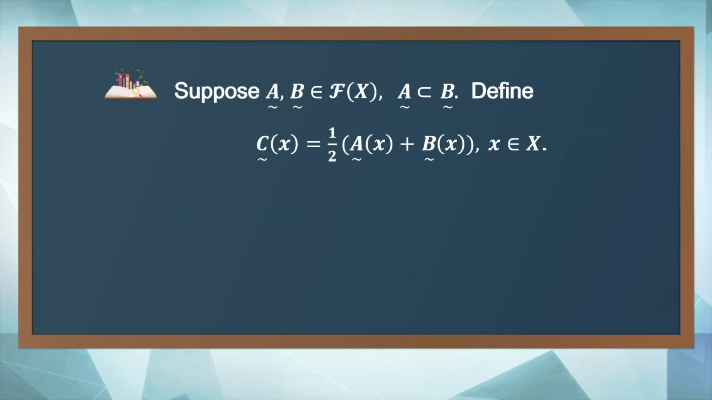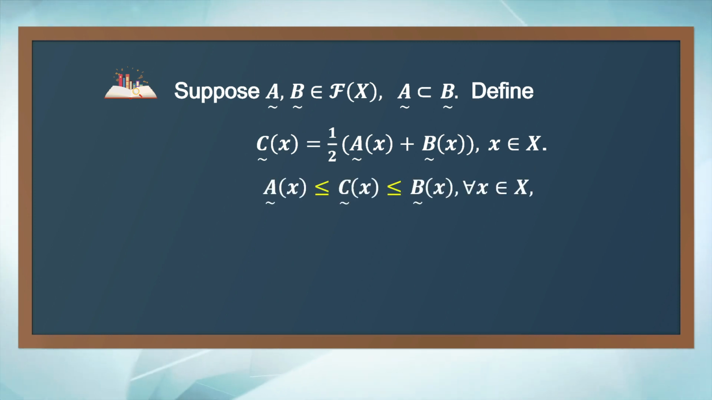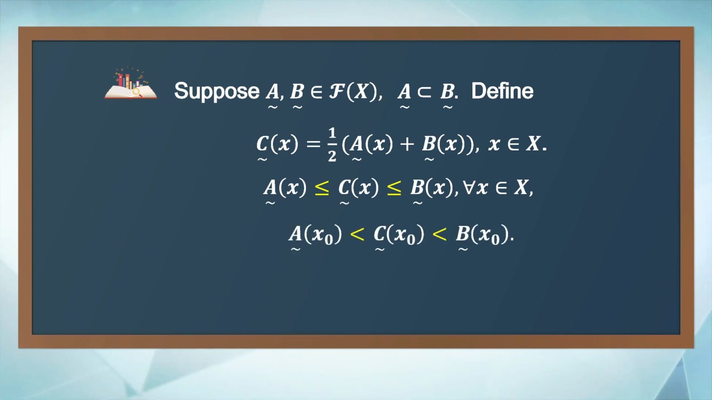Define C(x) as A(x) plus B(x) over 2 for all x. Then A(x) is less than or equal to C(x), less than or equal to B(x), and A(x0) is less than C(x0), less than B(x0). So A is a proper subset of C, a proper subset of B. Is it dense? Yes, the lattice is dense.